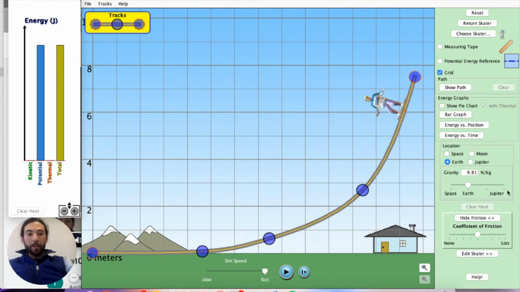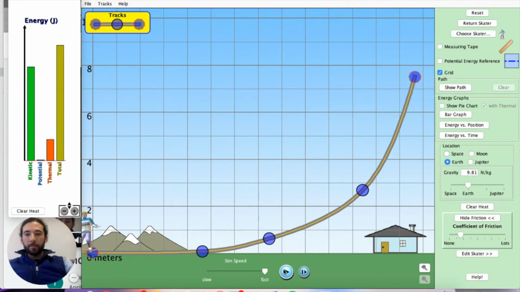Okay, we're going to look at another example. In this example, we're going to add some friction to the track. We're going to put a little bit of friction, so no longer will there be a perfect transfer of energy from stored gravitational to all of kinetic. In this case, we'll watch the bar graph and see what happens.